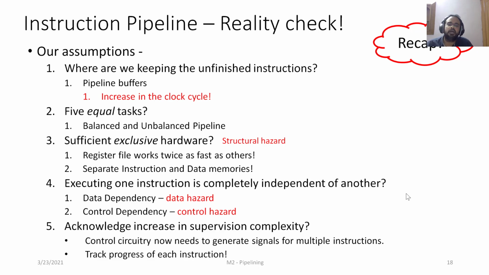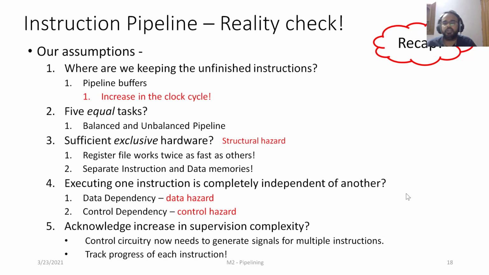The fifth assumption was ignoring the supervision complexity. Here, in terms of the pipeline, it is the additional logic that we need to include in the control circuitry to generate signals for multiple instructions in each cycle, right? Because each instruction will be in its own stage. Also, we need to be able to track the progress of each instruction. So the complexity of the control circuitry can potentially be n times the unpipelined version, if n is the number of stages, because we are handling n instructions at a time.